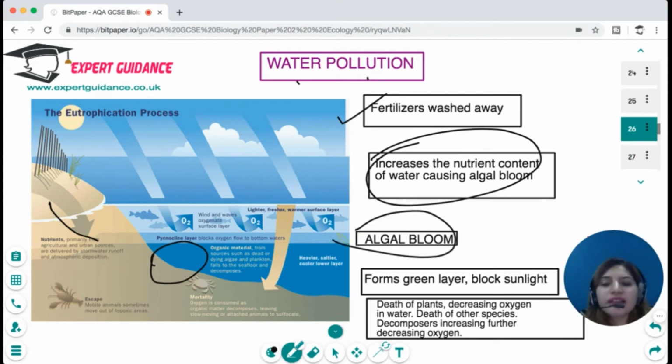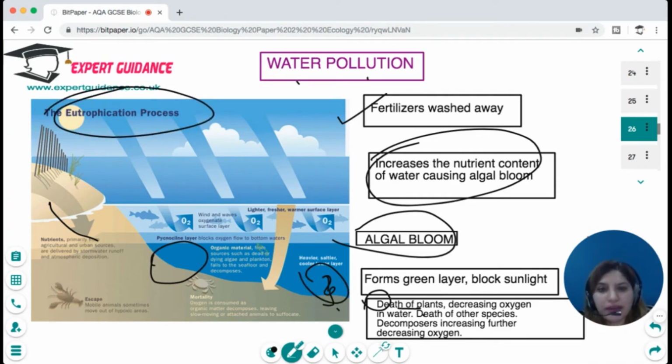This algae forms a layer on top of the water, cutting the light coming in, and it stops photosynthesis. Since light is not received, the plants die. When plants die, the oxygen content of the water decreases, and the death of plants also causes the death of other species which are dependent on plants, and then they all die. Then the decomposers come in which try to decay this and further decrease the oxygen in the water body, thereby depleting the water body of oxygen. And this whole process is eutrophication, causing the death of aquatic life. And this is a major contributor to water pollution.